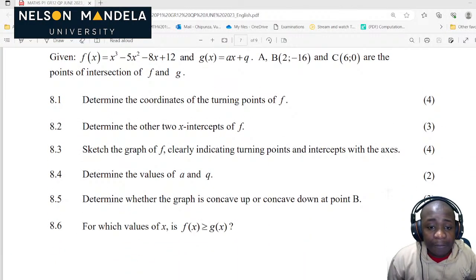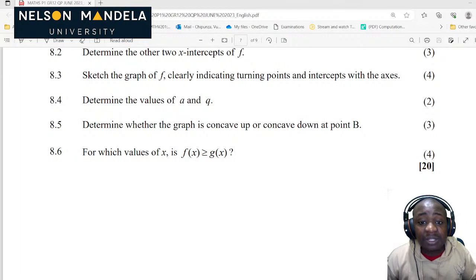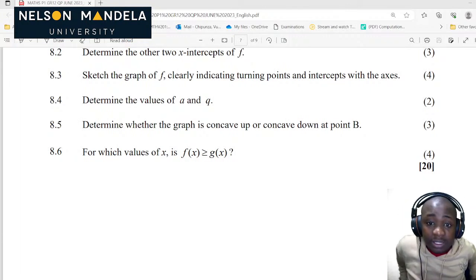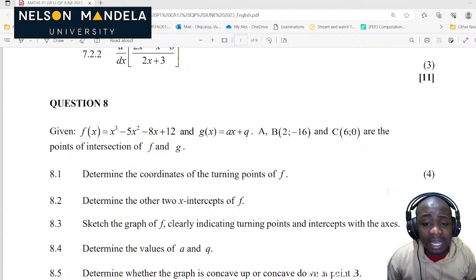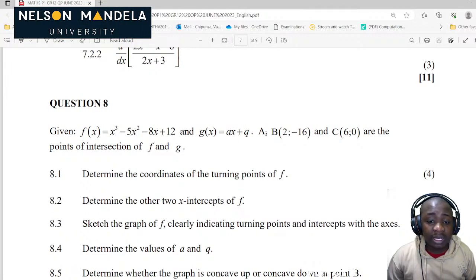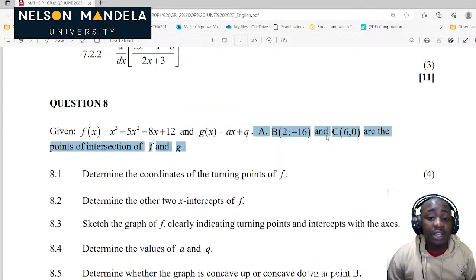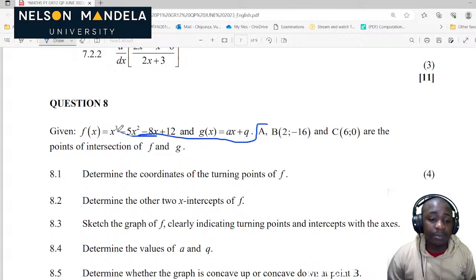Now, for which values of x is f of x greater or equal to g of x? You can solve this, and you're going to get these values, which are the coordinates here. When you solve these two functions, these are the points of intersection. Now we must analyze these three values. Our answer revolves around the fact that these are the points of intersection of these two functions.